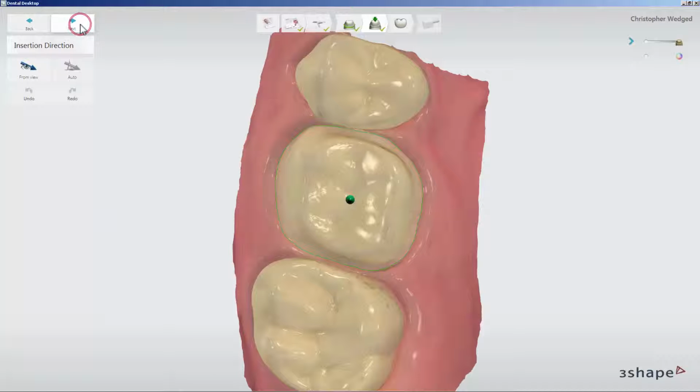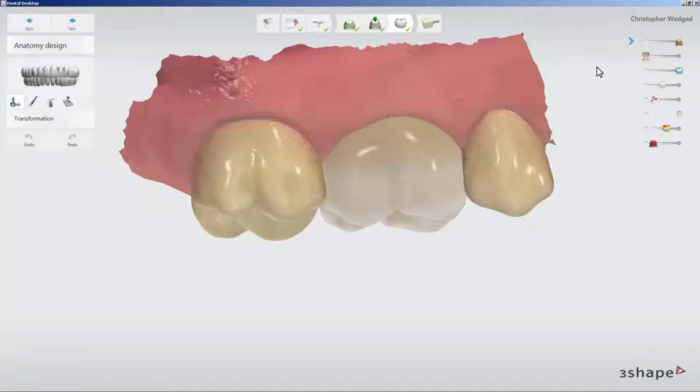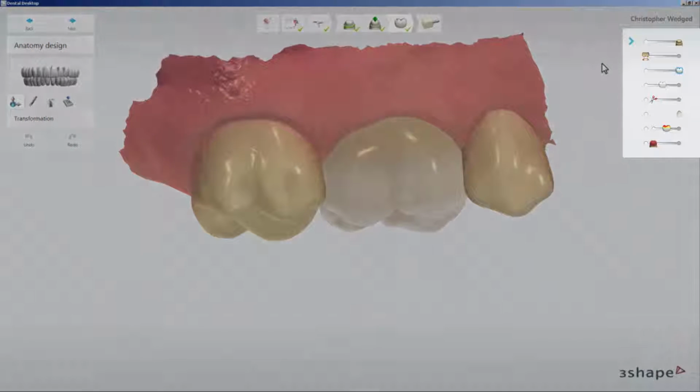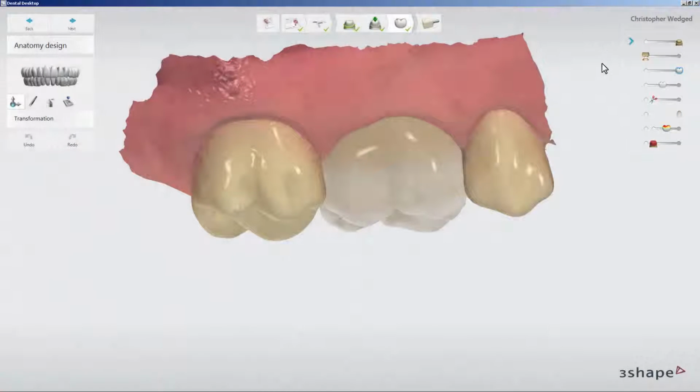insertion direction is done. The anatomy design step automatically creates and places a valid design. On the right side of the screen, you've got a range of tools which can help you while designing your restoration.